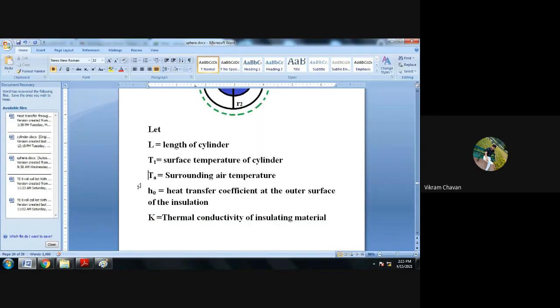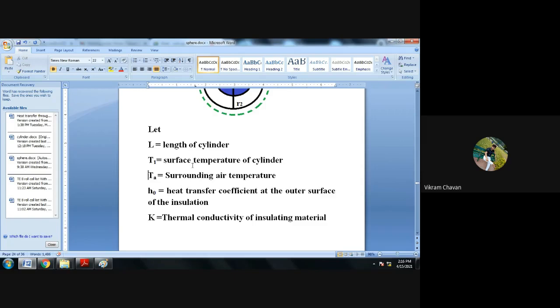Then next, H0 or H suffix 0 is equal to heat transfer coefficient at the outer surface of the insulation. And K is equal to thermal conductivity of insulating material.